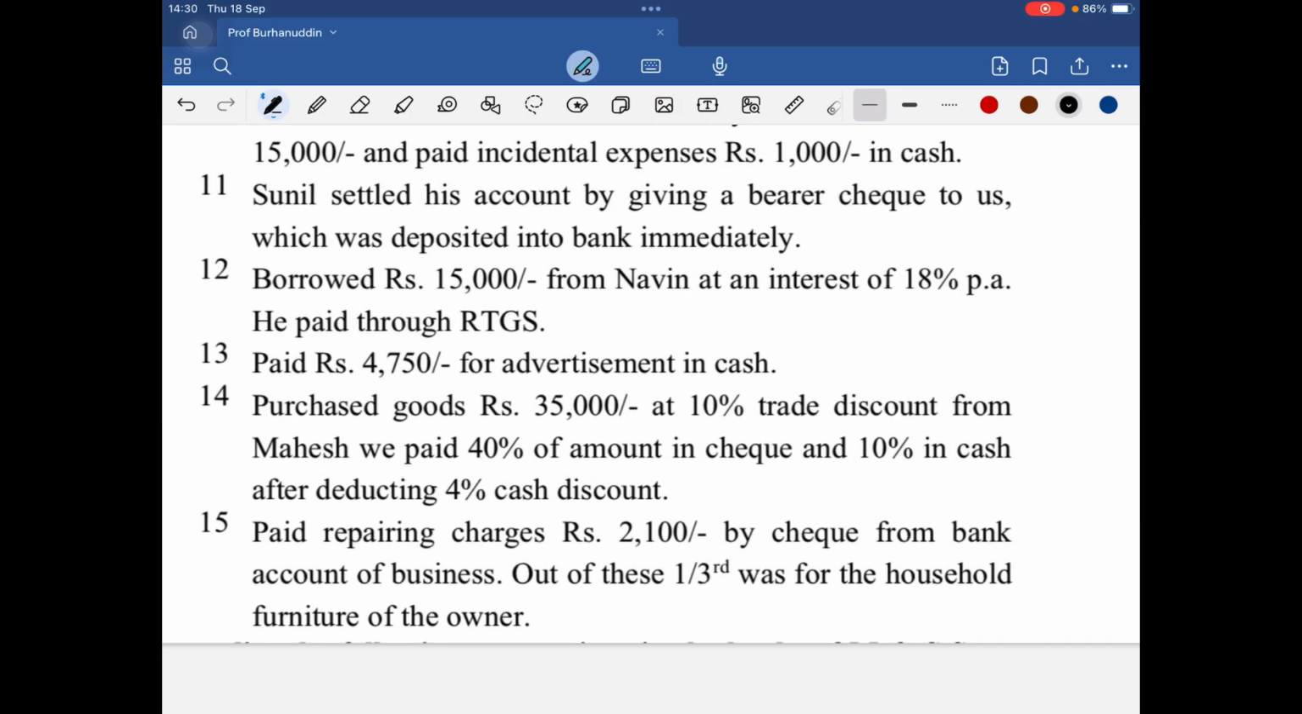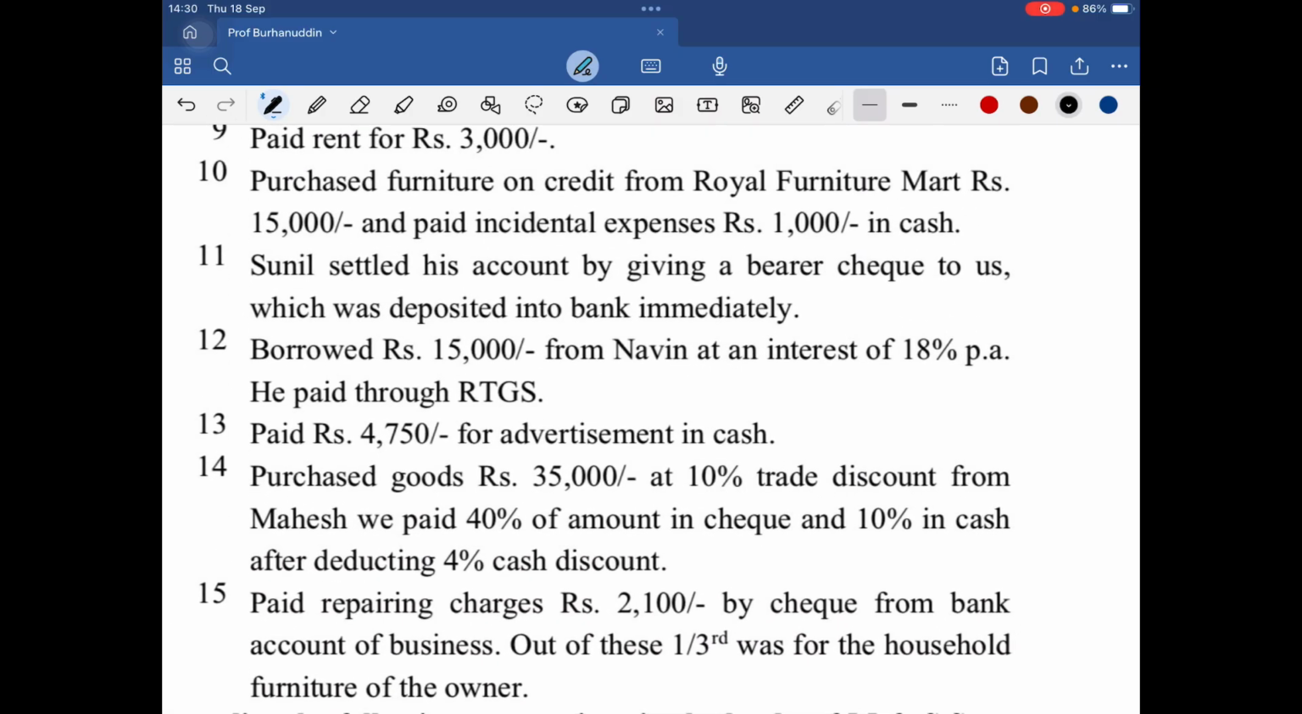The next transaction we have is borrowed 15,000 from Naveen. We are having Naveen, borrowed at an interest of 18%, and he paid through RTGS. RTGS means bank transfer. So we are receiving the amount in the bank as 15,000, and we promised him to pay 18% per annum. जब भी वो टाइम आएगा तभी मैं पे करूंगा. But as of now, I am sure that Naveen is going to get 18% per annum as an interest from my side. Correct? Now interest payment will not be made.